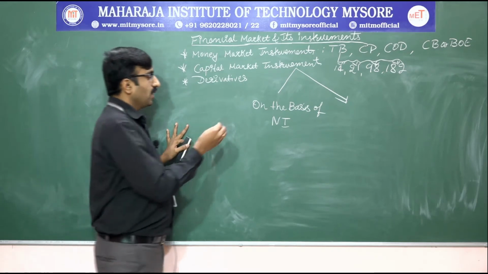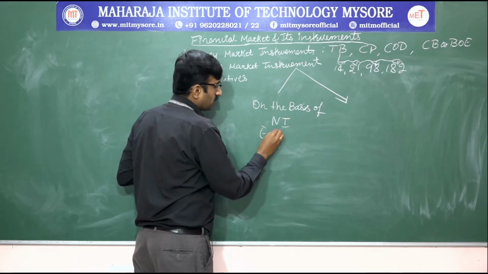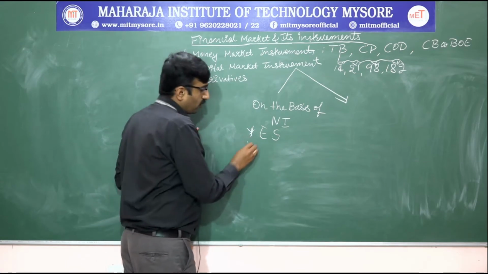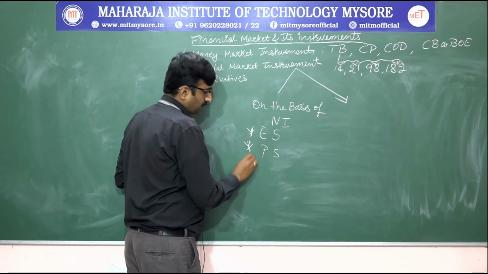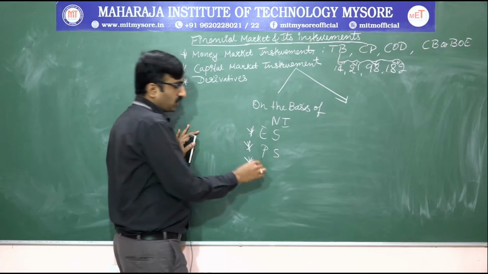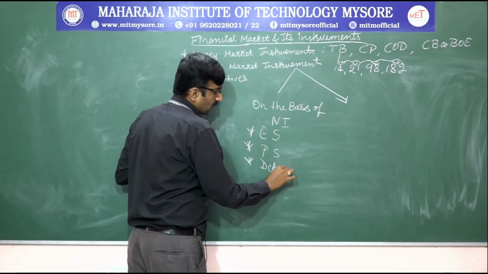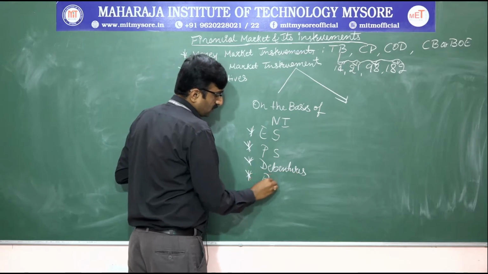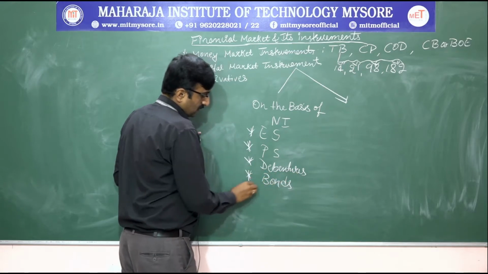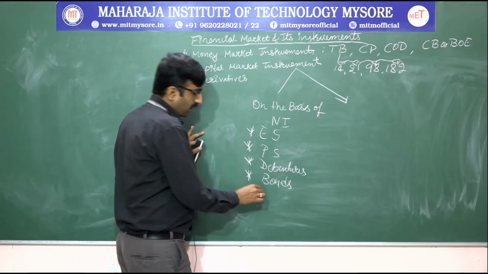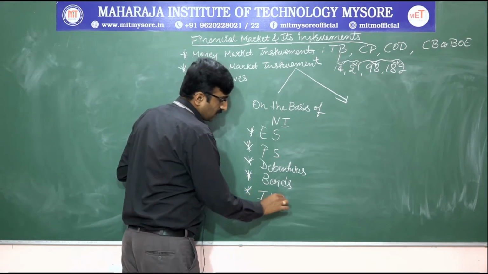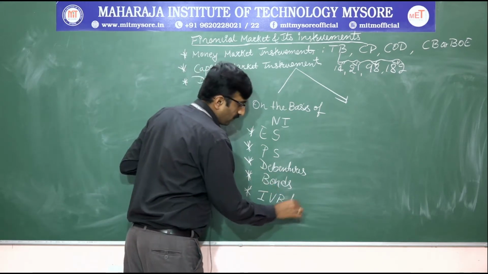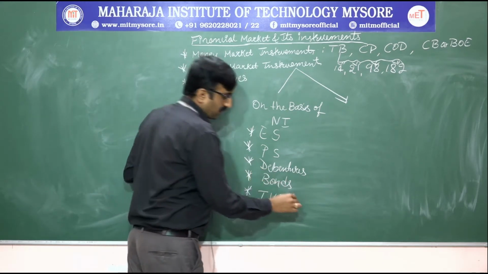In that, first one, we are having equity shares. We have equity shares, then preference shares, debentures, bonds, Indira Vikas Patra or Indira Vikas bonds, and also Kisan Vikas Patra.